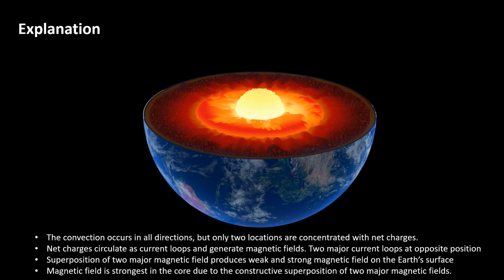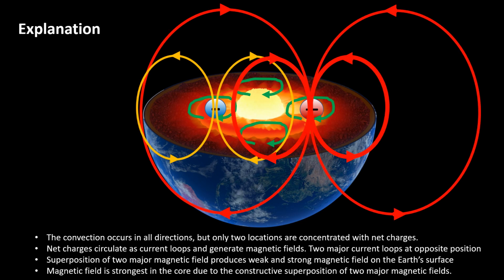This is another picture showing the cut section of the Earth. The convection occurs in all directions, but only two locations are concentrated with net charges. The net charges circulate as current loops and generate magnetic field. Two major current loops at opposite position. So the superposition of two major magnetic fields produce weak and strong magnetic field on the Earth's surface. And magnetic field is strongest in the core due to the constructive superposition of two major magnetic fields.